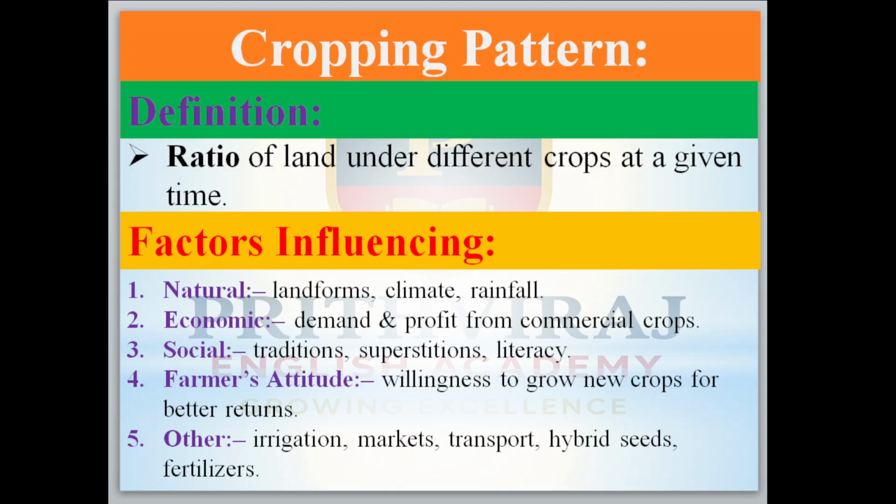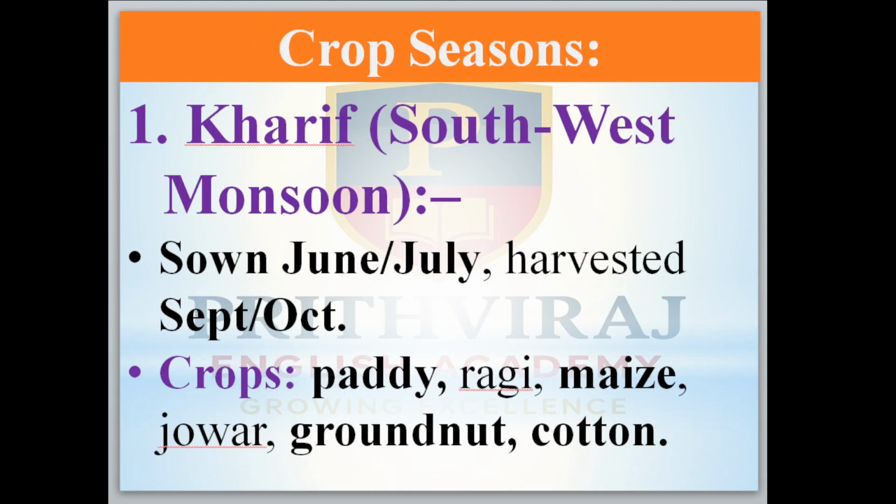Cropping pattern means the ratio of land under different crops at a given time. Here the influencing factors are natural, economic, social, farmers' attitude and others. It is the same as the factors affecting land use. So you can just go through it. Now come to the next.